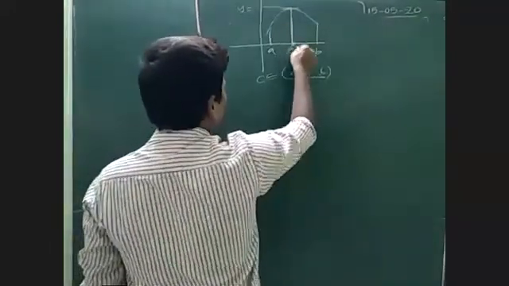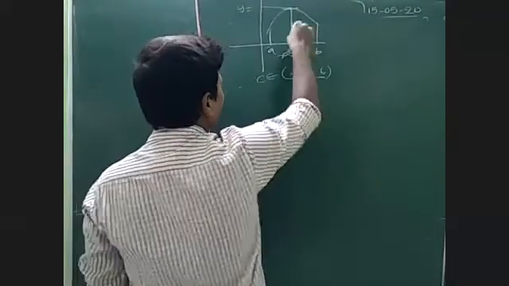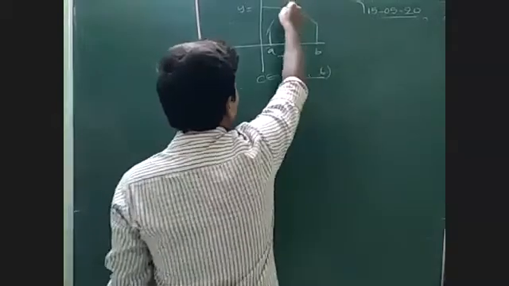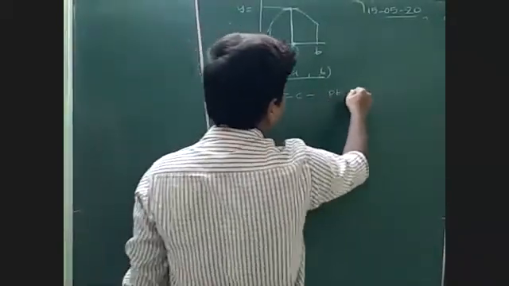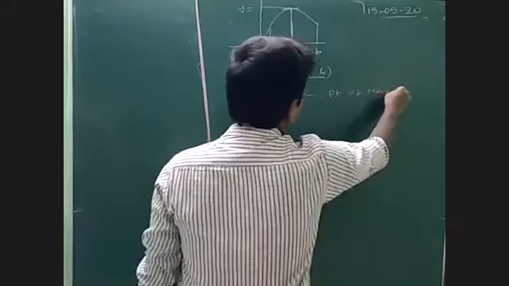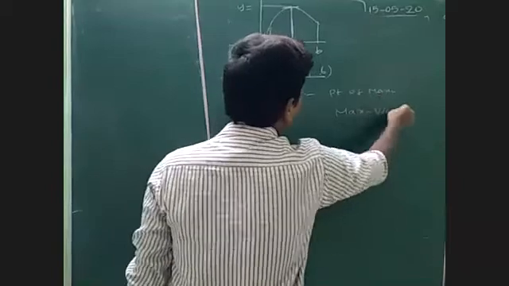So this C, x is equal to C. At this point C, it will give the maximum value. So x is equal to C is called the point of maximum, and that maximum value is given by this y.